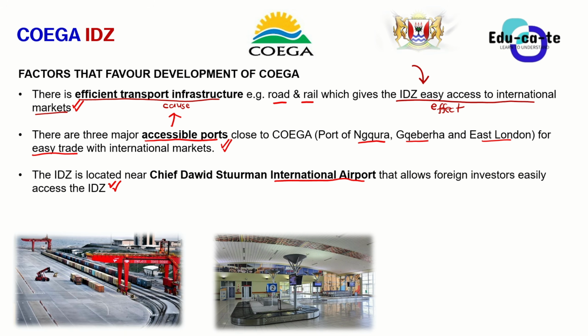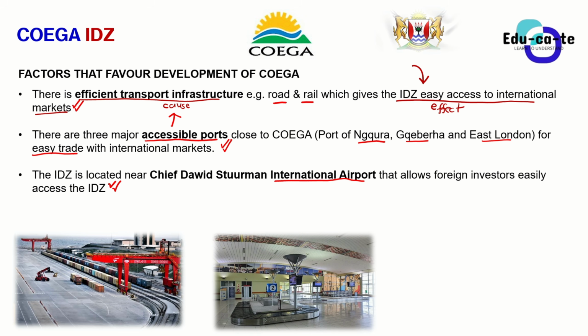Because let's just say we didn't have this airport. Maybe the only airport that we had was King Shaka International Airport. If that was the case, it means that the foreign investors would arrive at King Shaka International Airport in Durban, and they would need to travel roughly 6 hours to get to the Coega ITZ, because it's very far from King Shaka International Airport.